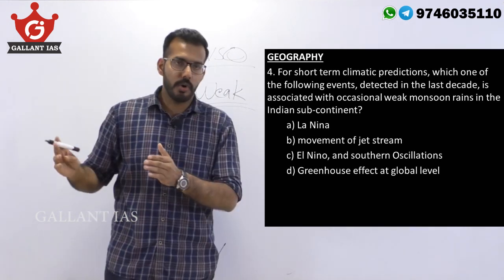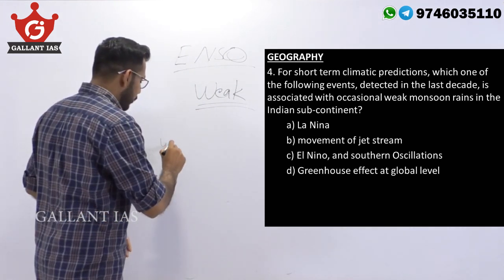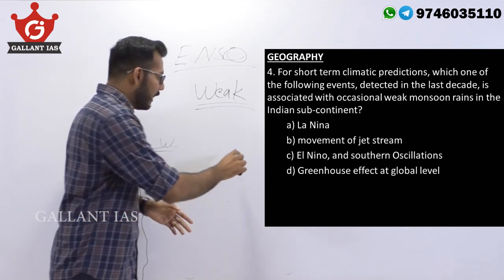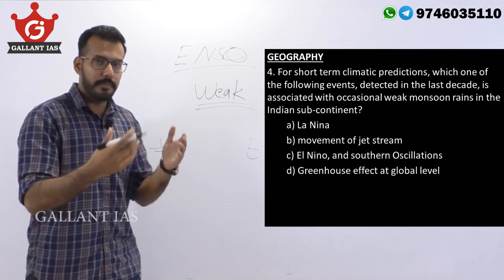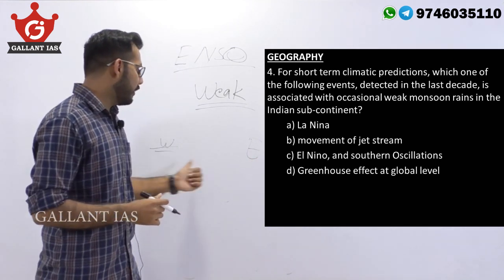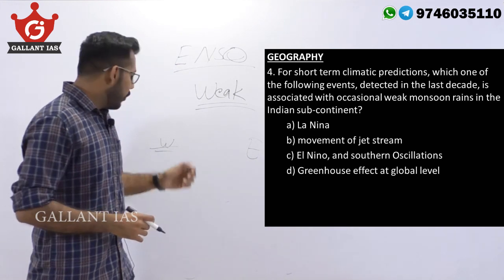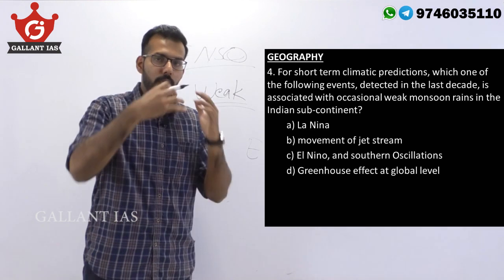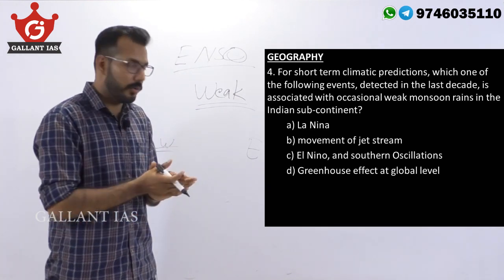is the alternating warming up of Central Pacific Ocean and Eastern Central Pacific Ocean. Sometimes west is warmer and sometimes east is warmer. During a La Nina season, west is considerably warmer than east and east is colder than west.